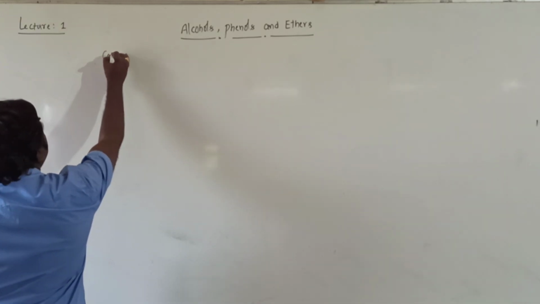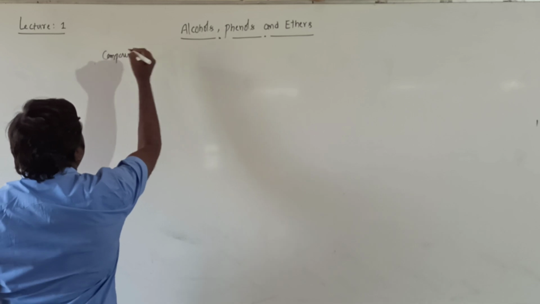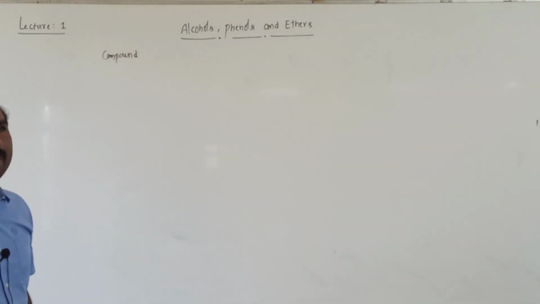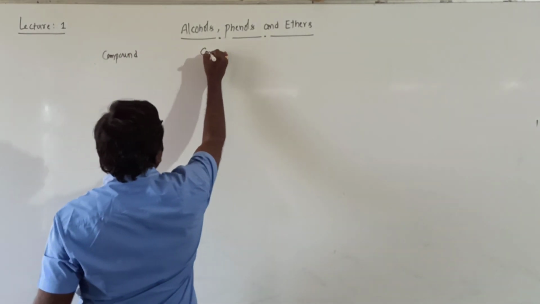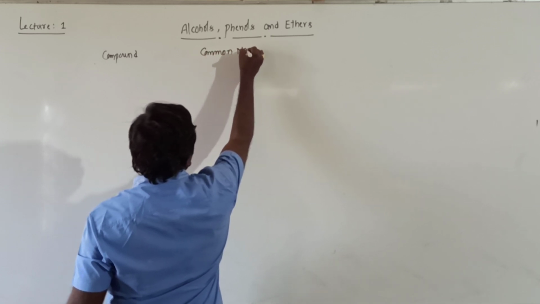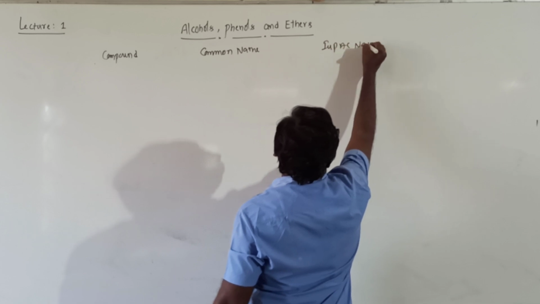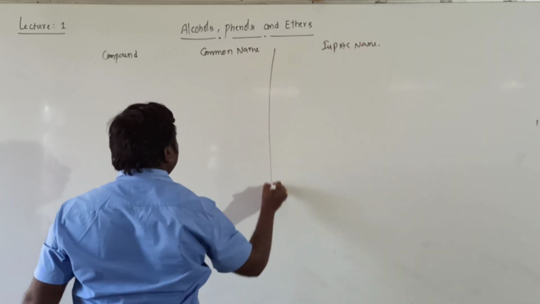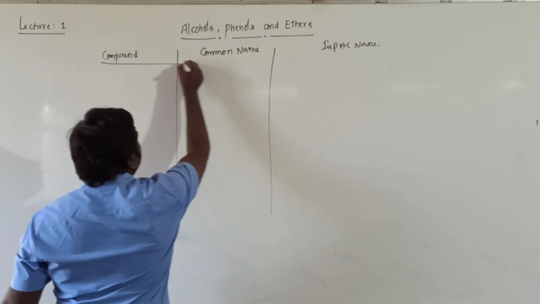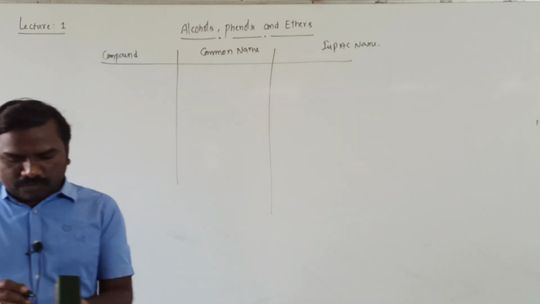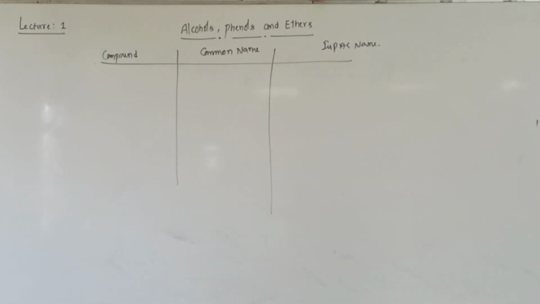So compounds, next common name, next one is IUPAC name, common name as well as IUPAC name, right? So for this we need to follow, yes, phenols.